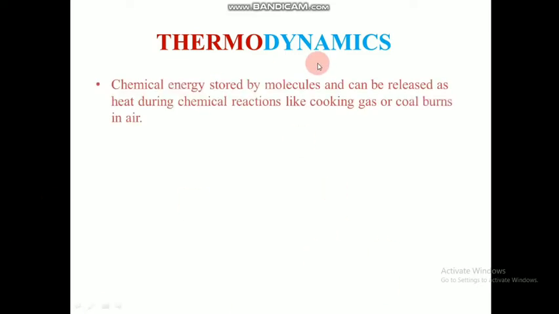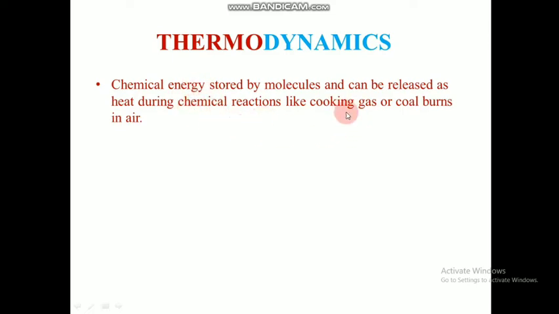Thermodynamics is a field not only linked with chemistry but also involved in physics. But in chemistry, thermodynamics deals with the chemical energy stored by molecules, which can be released as heat energy during chemical reactions. So during chemical reactions, the chemical energy within the molecule is converted to heat energy, and that flow of energy is studied here.